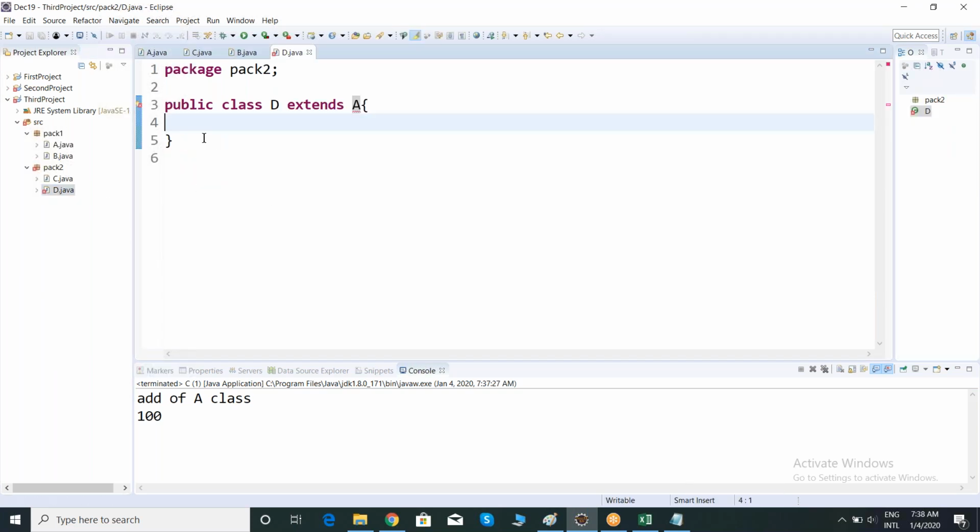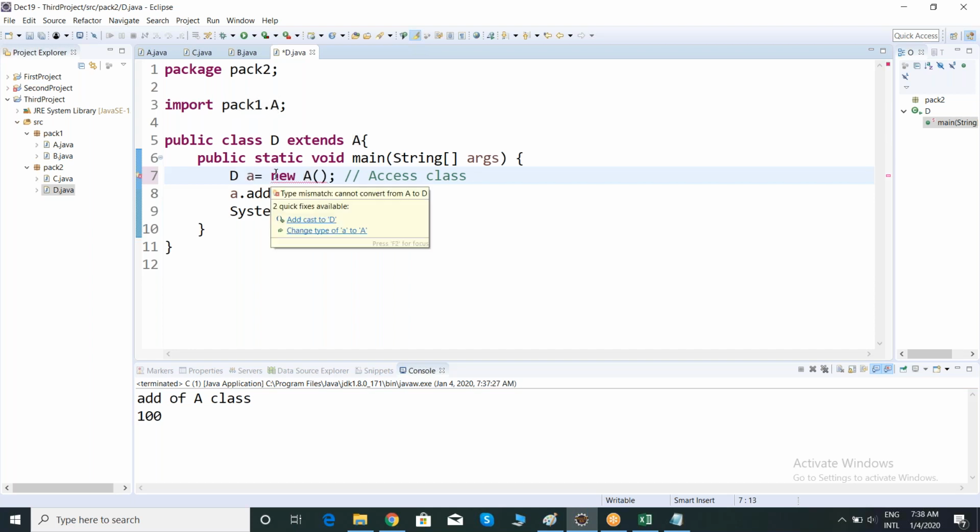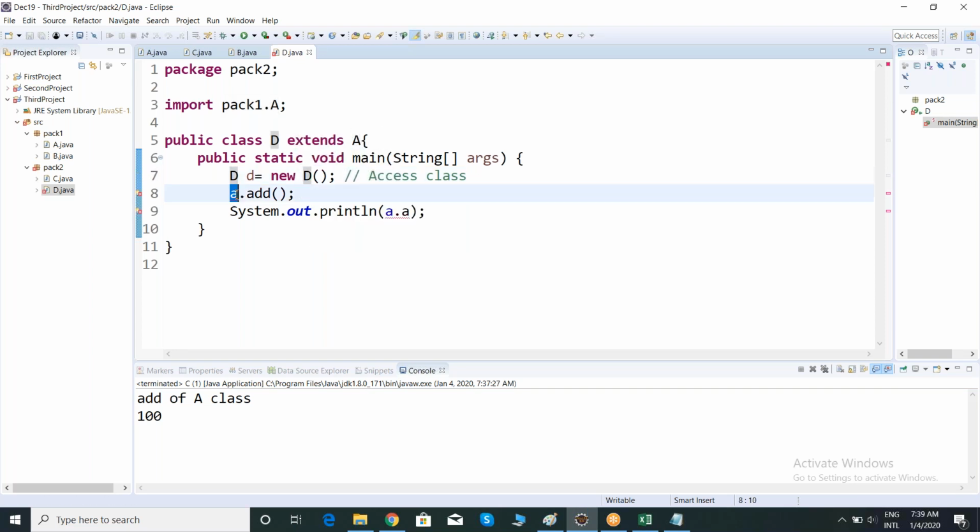Acquiring the properties of parent. What is the inheritance ground rule? See, the inheritance ground rule is that you always have to create which class object? Child class object. You should not create a parent class object. If you create a child class object, you can access parent class properties and child class properties.